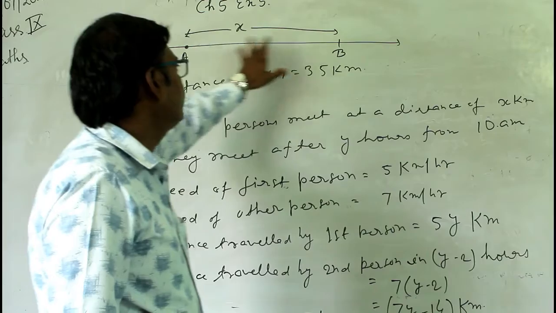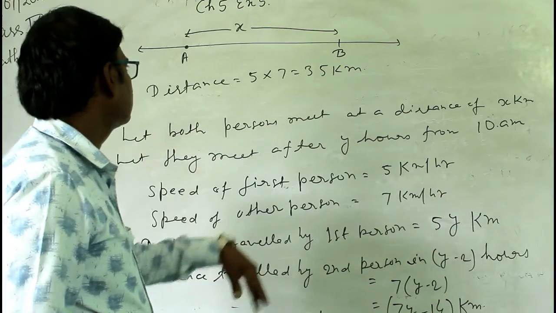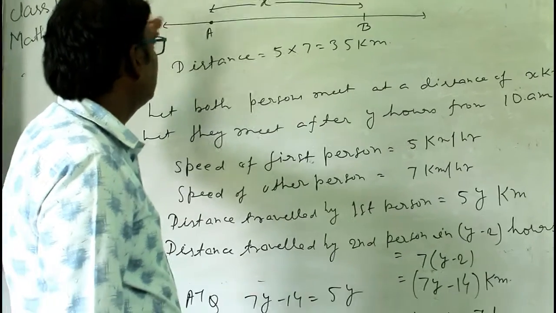So this distance will be 35 kilometers, and after 7 hours from the starting time of the first person.